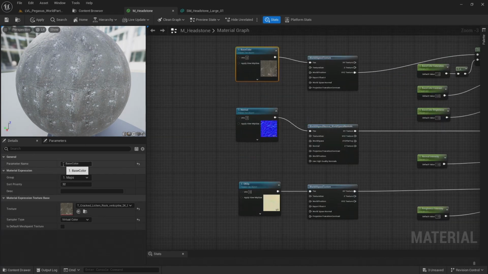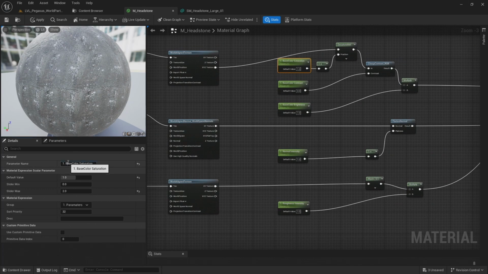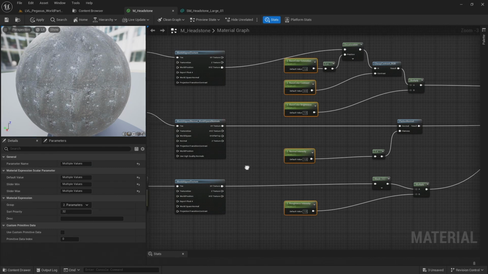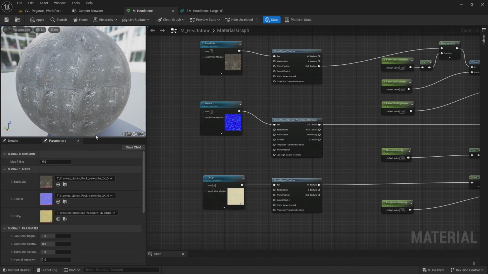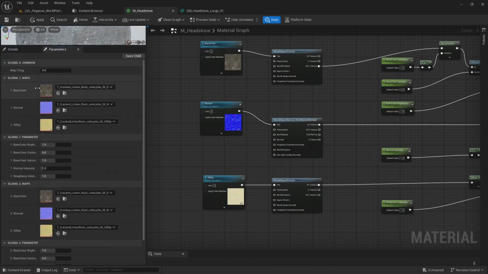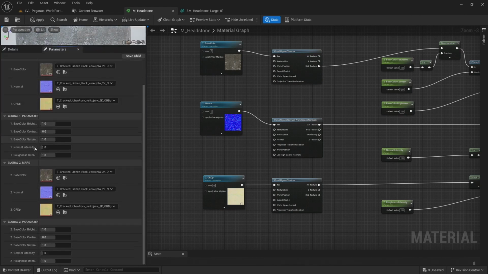I'm going to just rename these parameters first and prefix them with a 2. Make sure you do that for all of the maps and the parameters. And then do the groups. So selecting all the parameters, put these in a group called 2 parameters, and select all of the maps and put these in a group called 2 maps. Now if we look at the parameters, you can see I've got those nicely organized with the stone textures first, and then what will be the metal maps second.